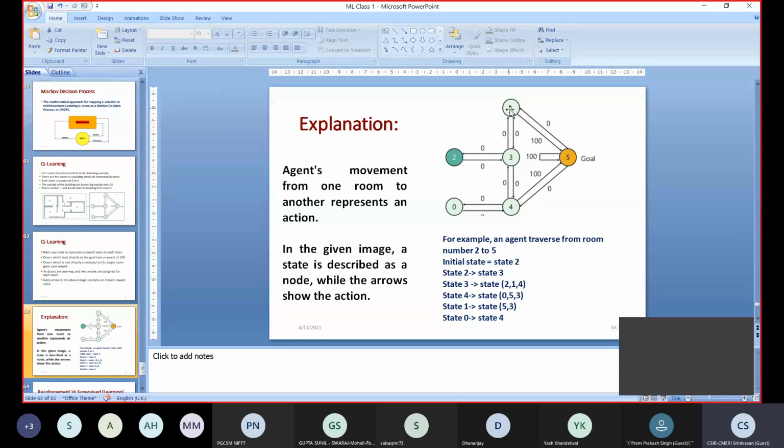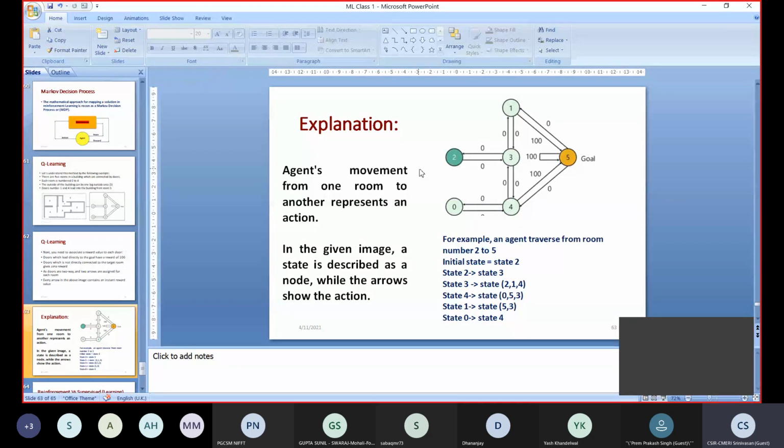From room 1 you can go to either room 5 or room 3. That is what is called state 5, 3. So via room 1, I am going to room 5. So these are all the possible states in which a robot can move from one room to another room. The aim is that the robot should take decisions with the fewest movements and the maximum reward.